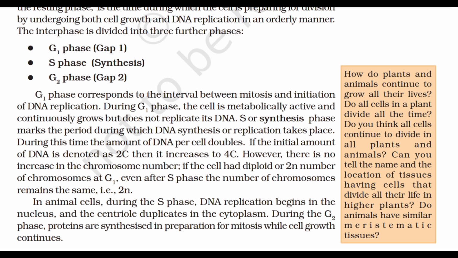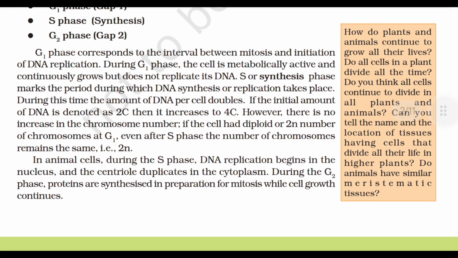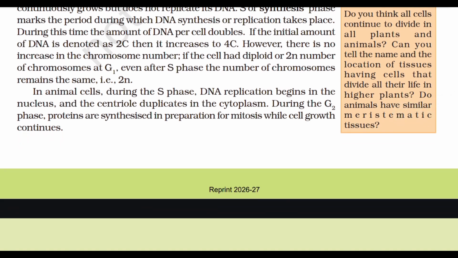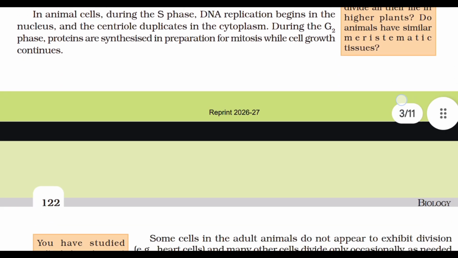During this time, the amount of DNA per cell doubles. If the initial amount of DNA is denoted as 2C, then it increases to 4C. However, there is no increase in the chromosome number. If the cell had diploid or 2n number of chromosomes at G1, even after S phase, the number of chromosomes remains the same, that is 2n. In animal cells, during the S phase, DNA replication begins in the nucleus and the centriole duplicates in the cytoplasm. During the G2 phase, proteins are synthesized in preparation for mitosis while cell growth continues.